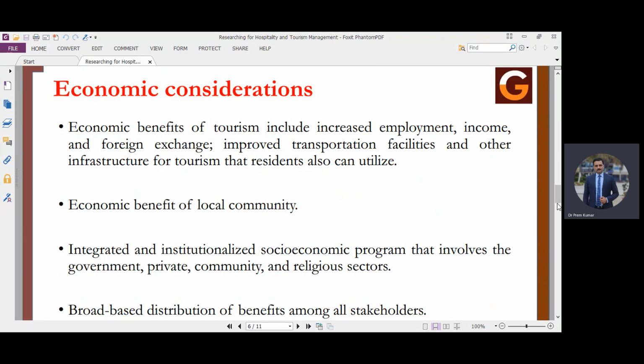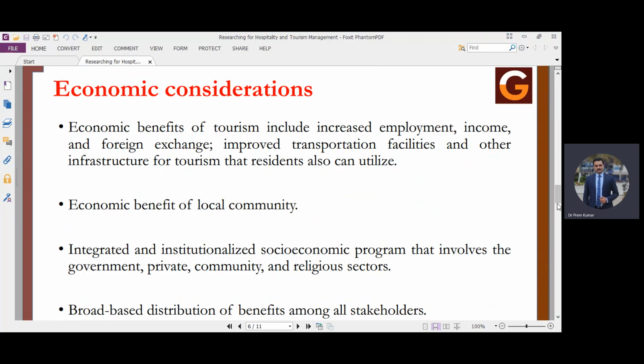Further, we have economic consideration, because whenever we are talking about destination development, the ultimate goal of destination development is earning some kind of benefit through the tourism business. And this benefit will be shared by the local community, by the tourism stakeholders, and by the public and private parties who are investing their money. So they all will look for their own benefits.